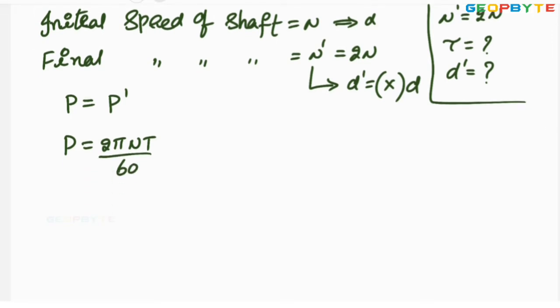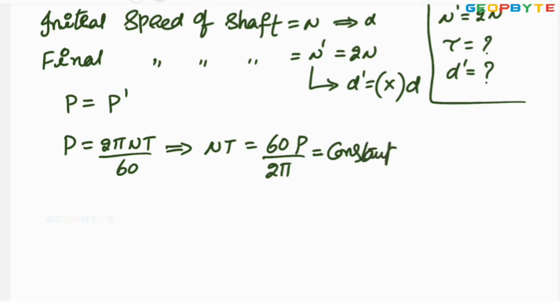Since power remains constant, the product of N and T equals 60P by 2 pi, which is a constant. So the product N T equals N dash T dash.